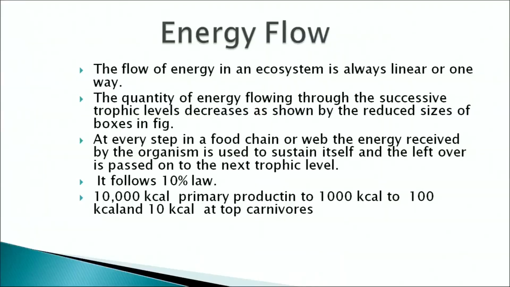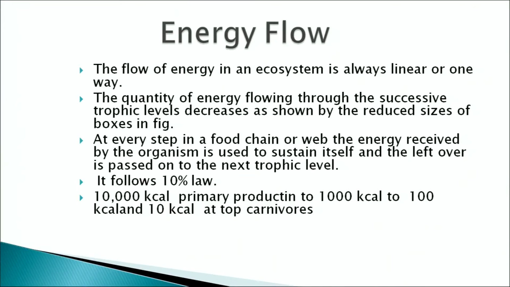The flow of energy in an ecosystem is always linear or one way. The quantity of energy flowing through the successive trophic levels decreases as shown in the figure. At every step in a food chain or a food web, the energy received by the organisms is used to sustain itself, and the leftover energy is passed on to the next trophic level.